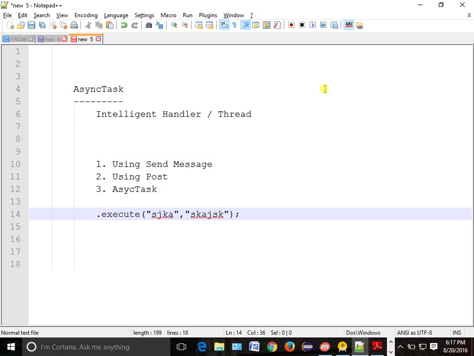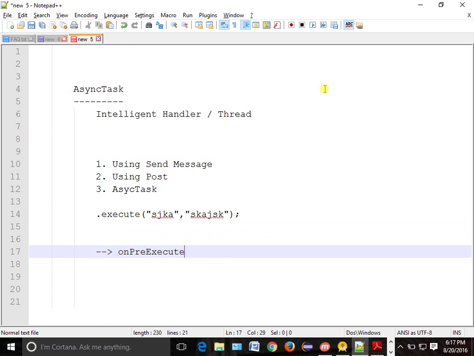As soon as we call execute, it will call a method called onPreExecute. So from execute it goes to onPreExecute. onPreExecute is something like the runnable state.